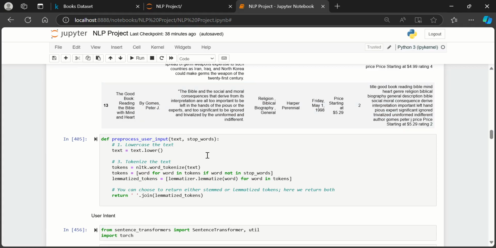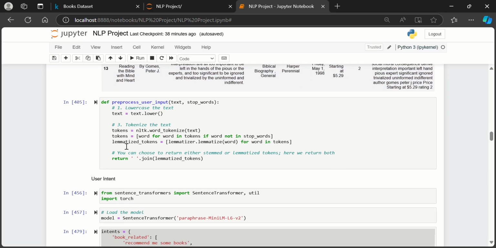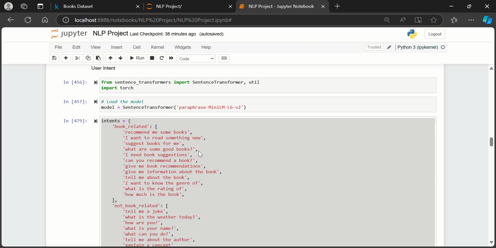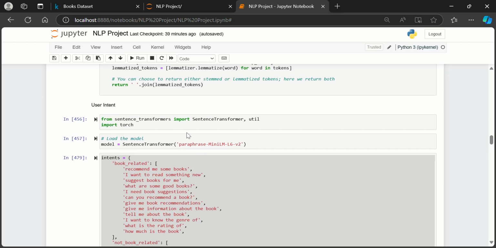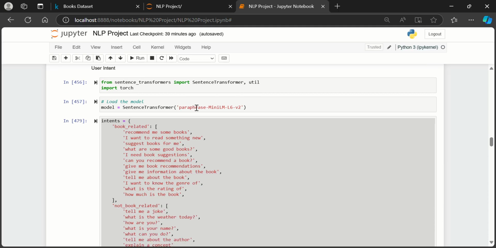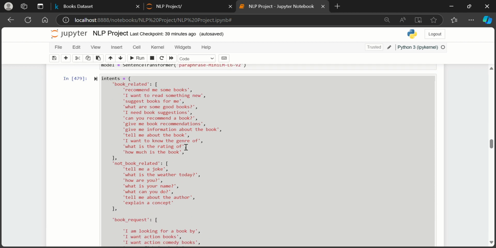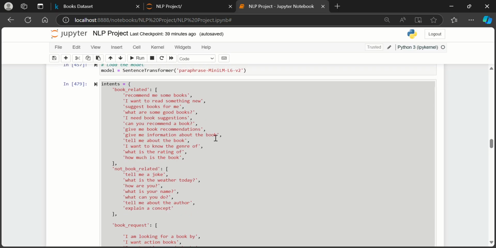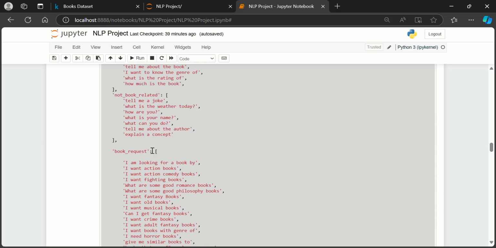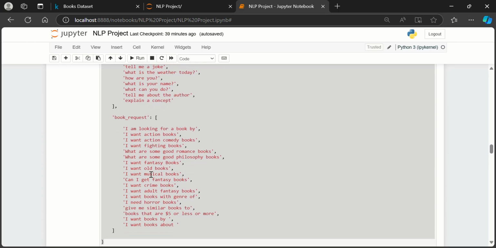Now I also had to pre-process the user input, and it follows a similar approach with the tokenizer, and I had to lemmatize it. For the user intent, I use the sentence transformers, and I used this model, the paraphrase-MiniLM-L6-v2, and I developed kind of like an intent conditional dictionary that determines if the user intent is book related, not book related, or if it's just a book request that needs some action.